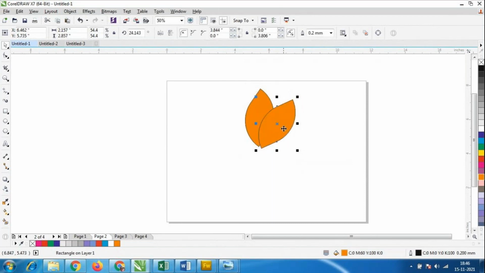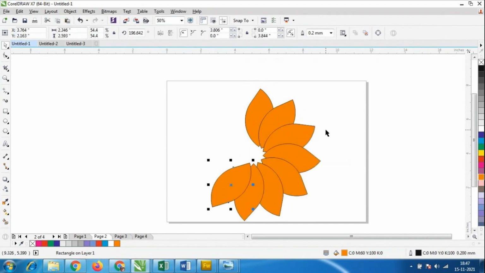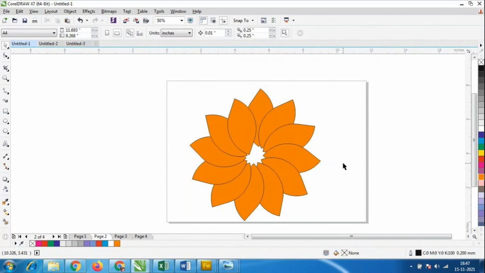Sometimes it will work very well, sometimes it is not looking good. So Control D. Okay, so like this the design will come. So we have to do one petal, we have to do the adjustment, and later all the petals will come in the proper way. Understood or not, everybody? I'll show once again.